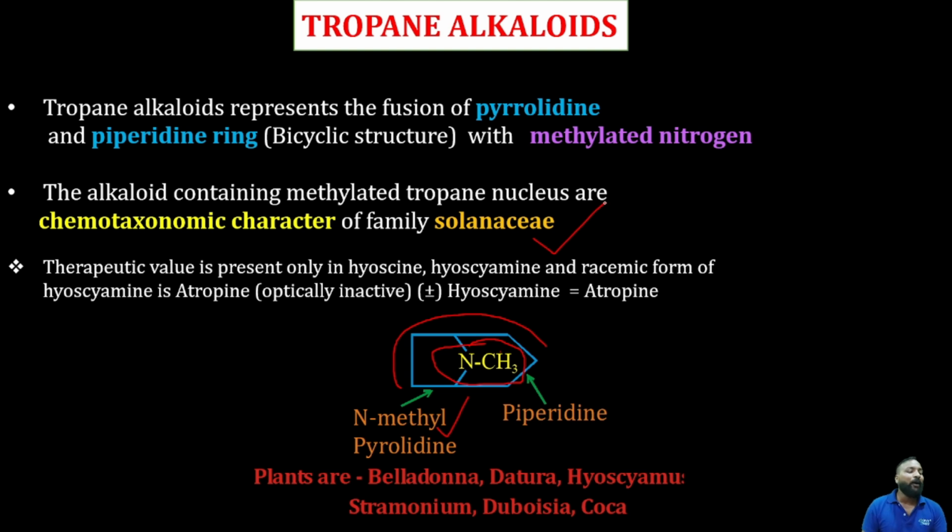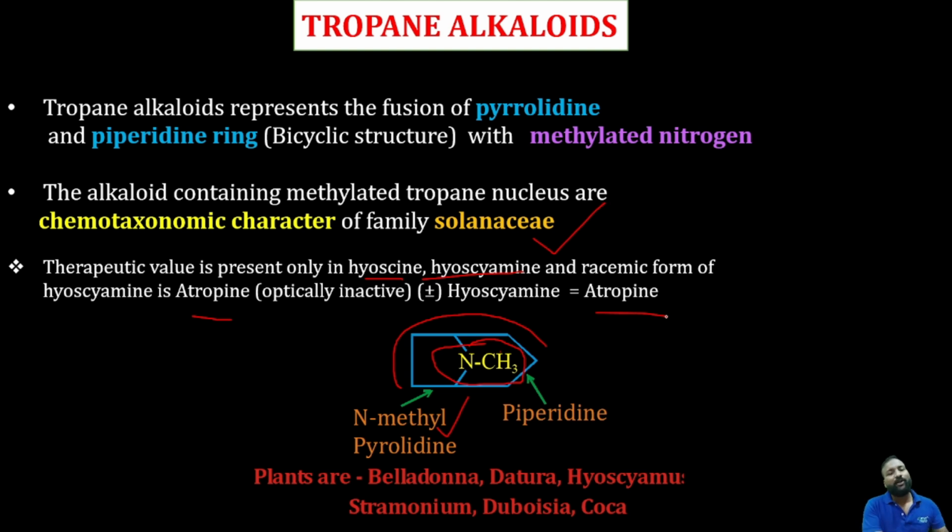Okay, and now the therapeutic value is present only in hyoscyamine, and the racemic form of hyoscyamine, that is atropine, which is optically inactive. Okay, yes, you should remember that, which is optically active and which is optically inactive. That's the reason we have included it here.